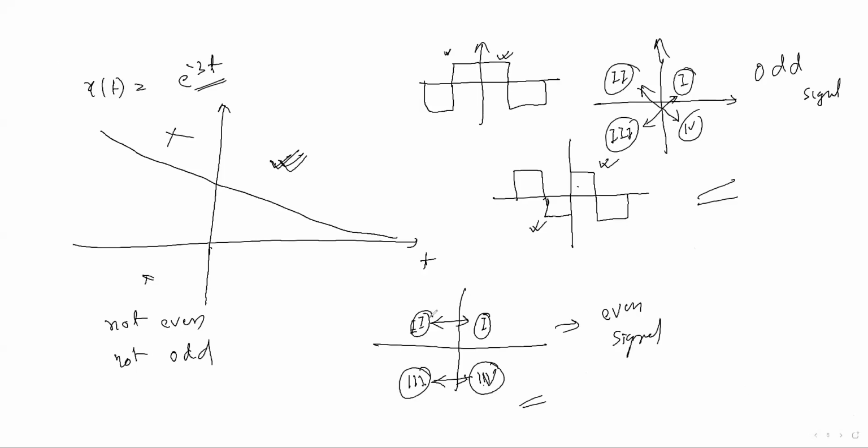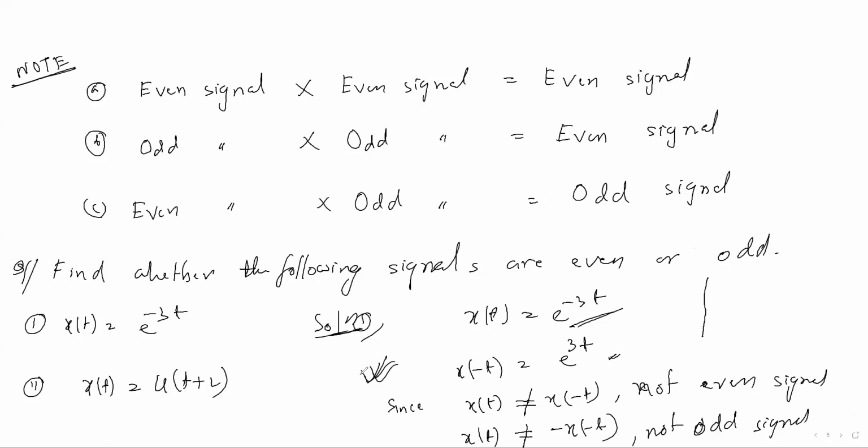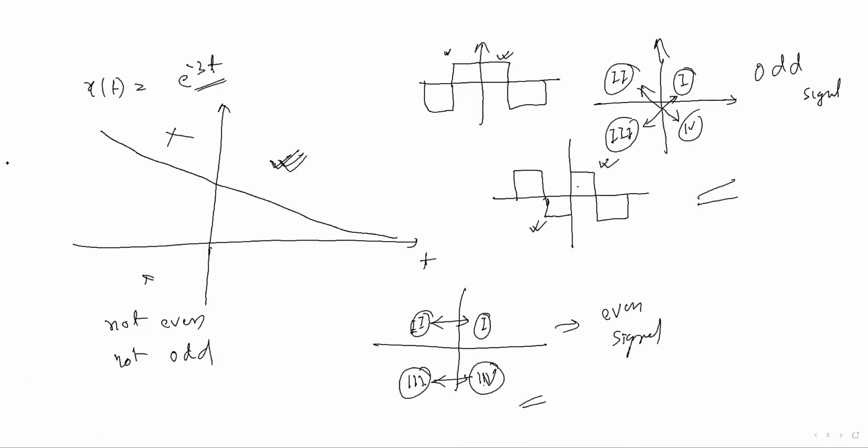I am discussing this because by visualization your concept should be clear. Only by doing the mathematics and solving the equation, your concept will not become clear. By plotting, by this process, your concept will be clear.